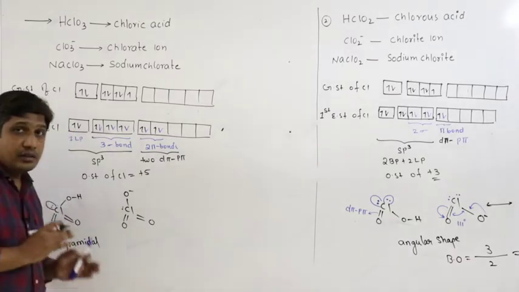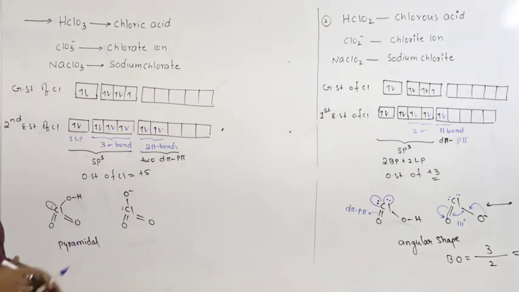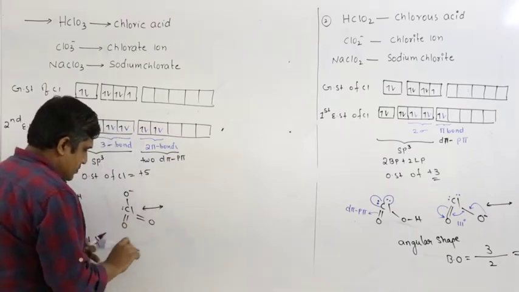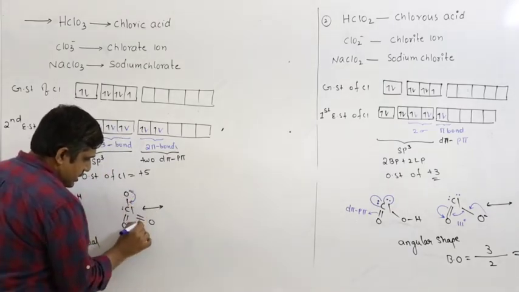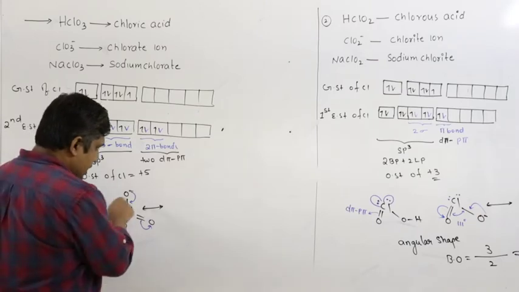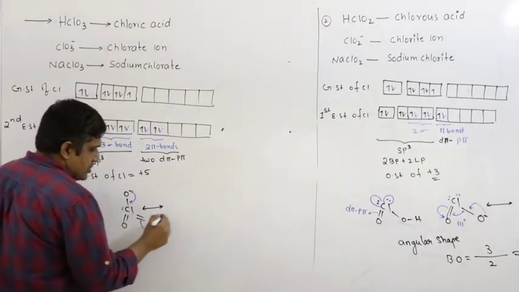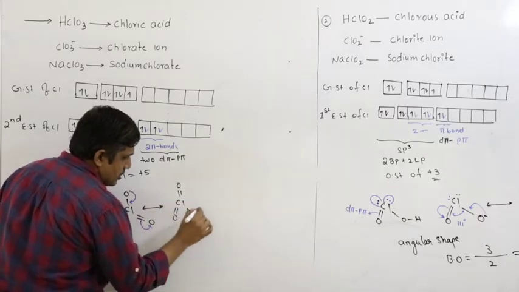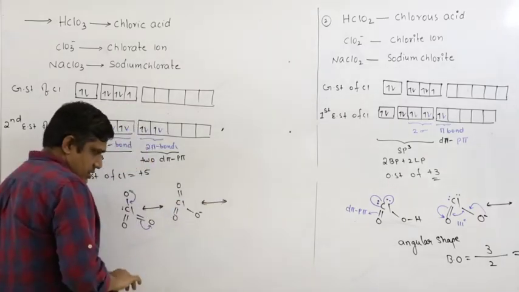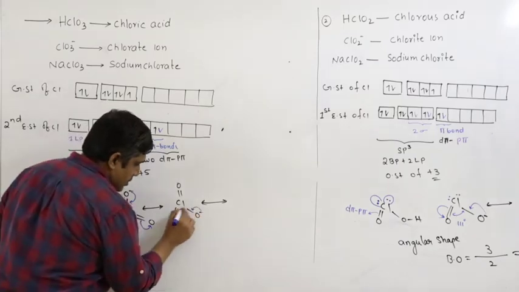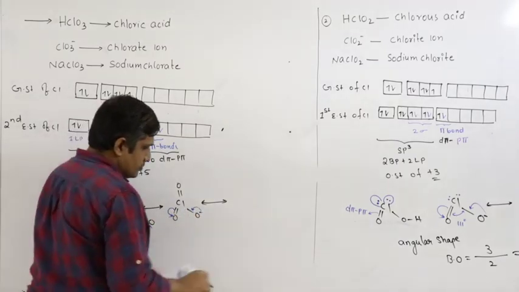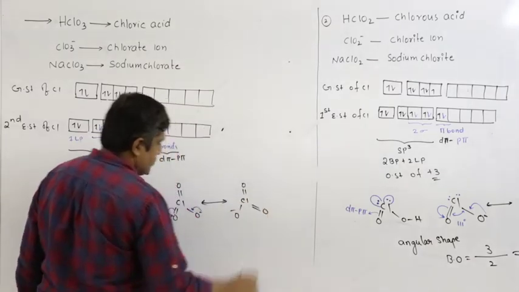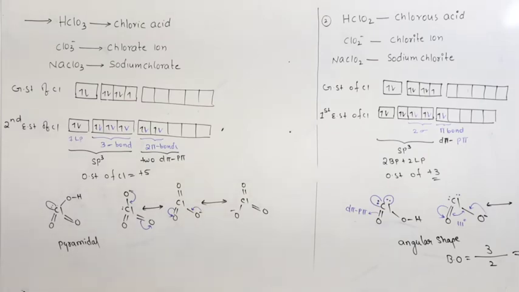Now let us find the bond order. Same concept: I have to write the number of possible resonating structures. So these electrons are migrated. The negative charge becomes a pi bond, the pi bond becomes negative here. So chlorine double bond O, negative charge. Second resonating structure, the third one, so these are the possible resonating structures.